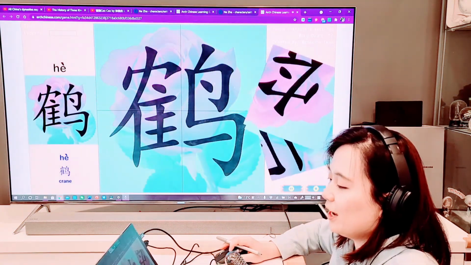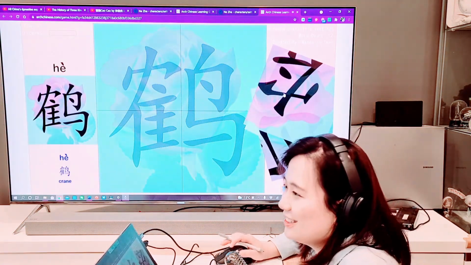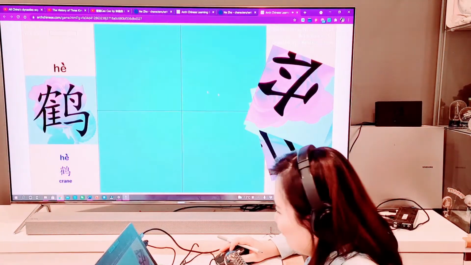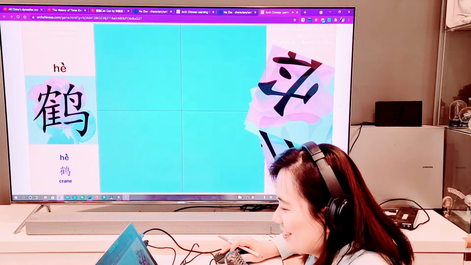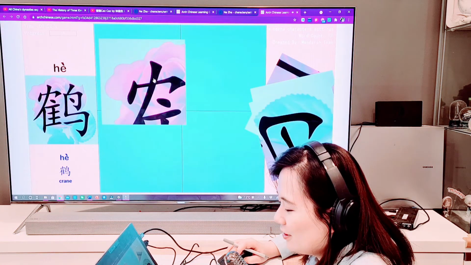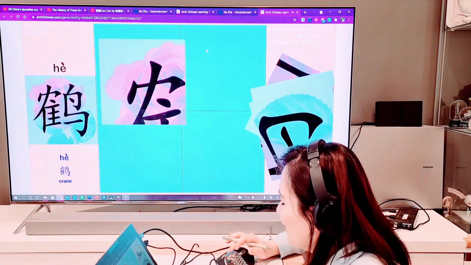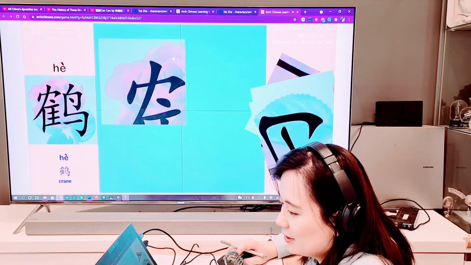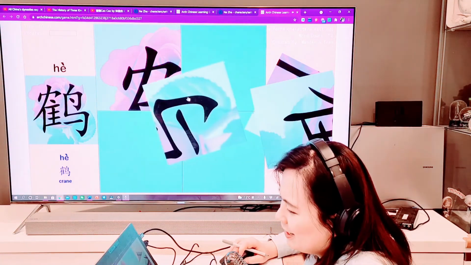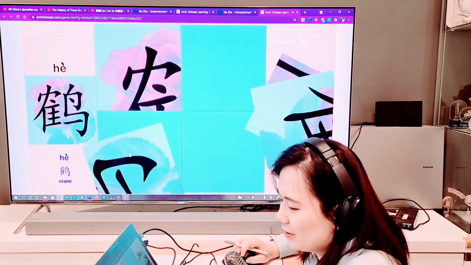Oh wow, that's a hard word to start with. And it's disappearing. What should I do? Alright, let's start with the first one. No idea. I'll put it here. I can rotate it by clicking it. So click. A match. Okay. That's a leaf. Oh, leaf looks like down below.